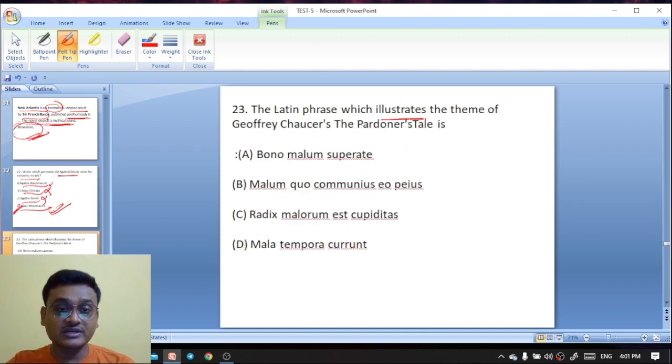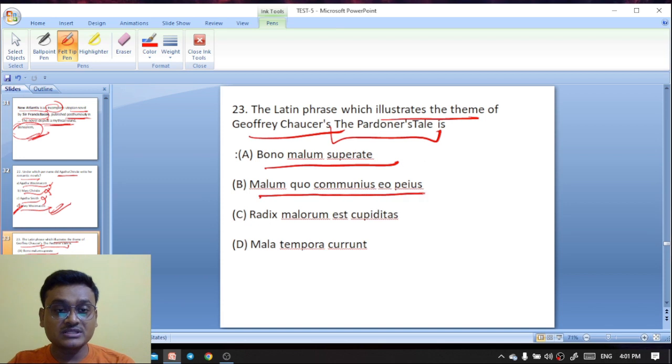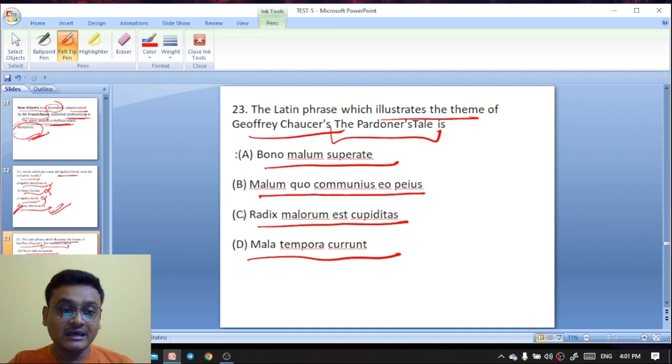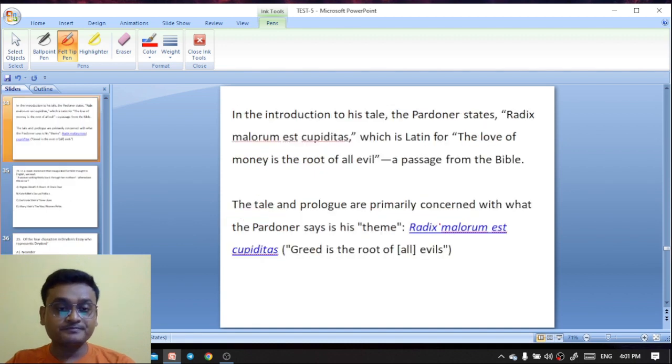Which Latin phrase illustrates the theme of Geoffrey Chaucer's The Pardoner's Tale? Bonum malum superat malum, Radix malorum est cupiditas, Mala tempora currunt. So the Latin phrase which illustrates the theme of The Pardoner's Tale is Radix malorum est cupiditas. That is, the love of money is the root of all evil.